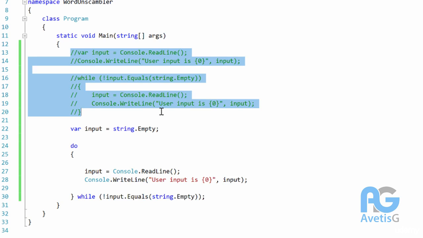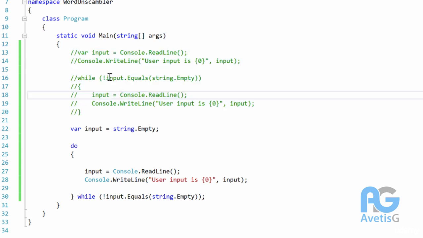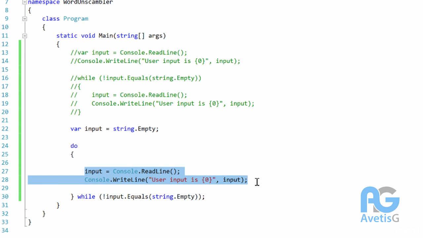However, let's look at the above code. What is the thing that's standing out to you right off the bat? Well, it would be that we're writing our code twice. We're repeating ourselves. We're saying, ask the user for an input, print it out. Ask the user for an input, print it out. Whereas in our do while, we only do it once.